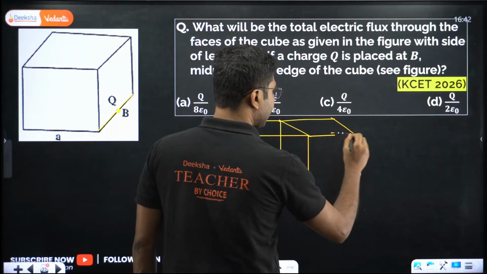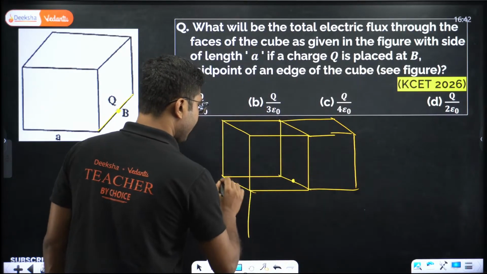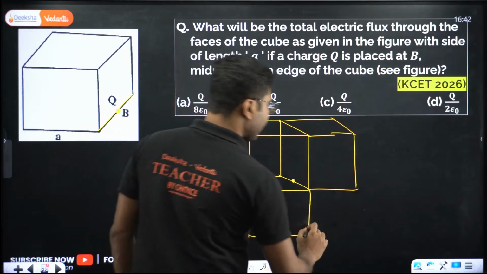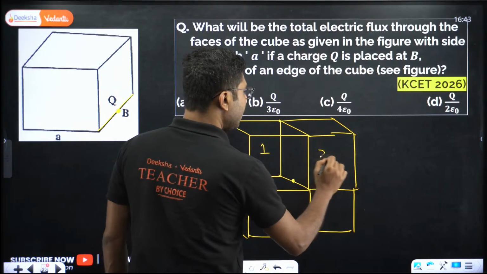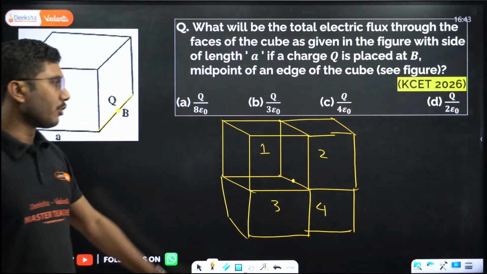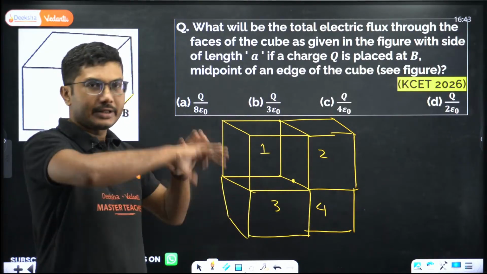You have to construct a cube over here, one cube over here, and one cube over here. So total, how many cubes are there? 1, 2, 3, 4. So 4 cubes you have to draw to keep this charge completely inside the boundary.